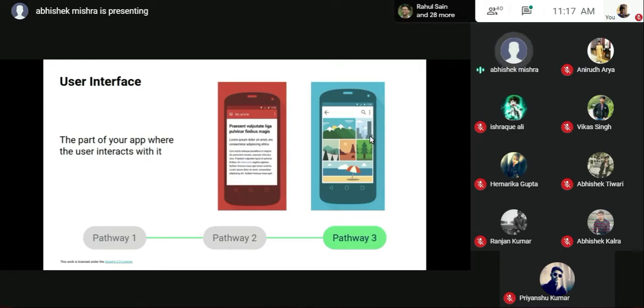So this is basically what we all know. We have seen many good applications. I think the example on the left is similar to Quora, and the right one you can say is Google Photos. They have not mentioned the name due to some restrictions, but this is what your application will look like. And I'll also tell you how we go about designing this.